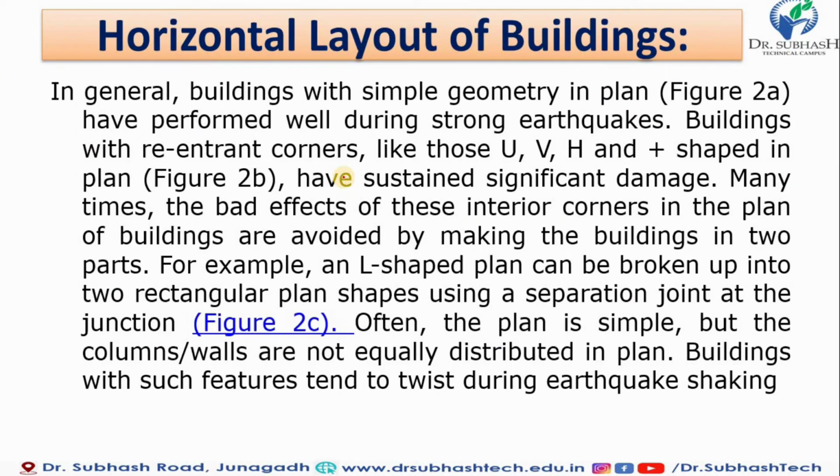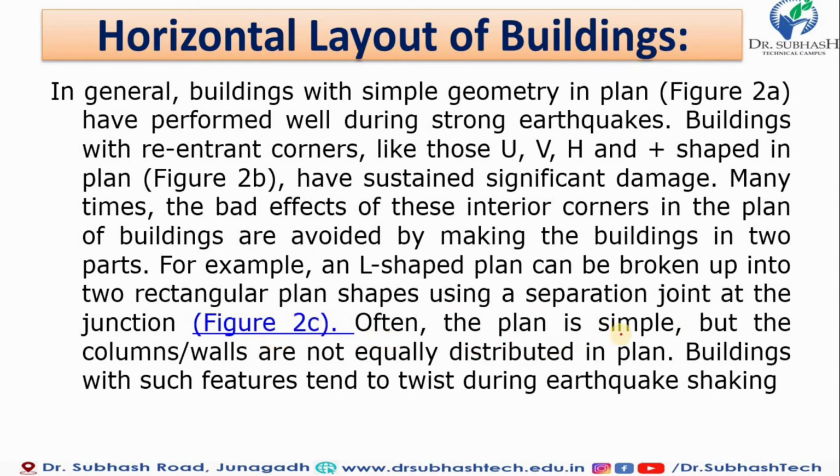Next, horizontal layouts of buildings. In general, buildings with simple geometry in plan perform well during a strong earthquake, while buildings with re-entrant corners, like U shape, V shape, H and plus shapes in plan, sustain significant damage. Many times the bad effects of these interior corners in the plan of a building are avoided by making the building in two parts. For example, the L plan can be broken up into two rectangular plans using a separation joint at the junction, as seen in figure 2.